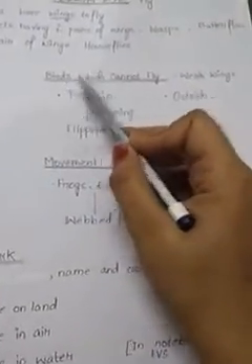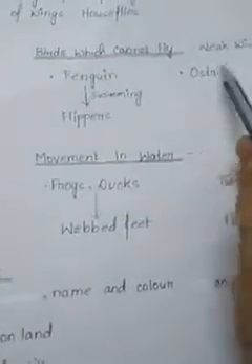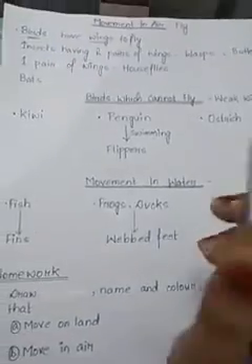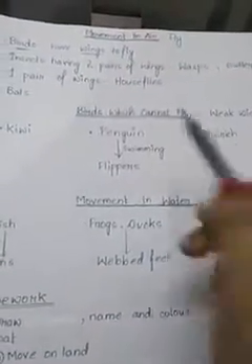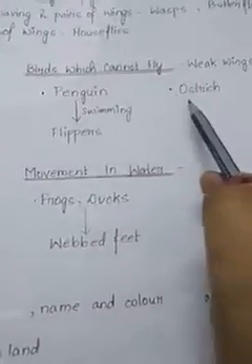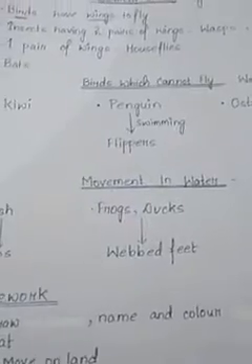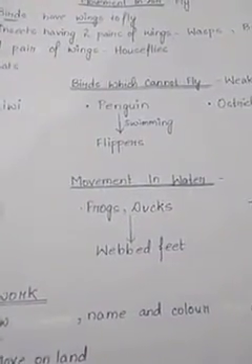Yes, the birds which cannot fly are kiwi, the smallest bird, penguin and ostrich. So you need to remember 3 birds which cannot fly are kiwi, penguin and ostrich. If I ask you, why can these birds not fly?